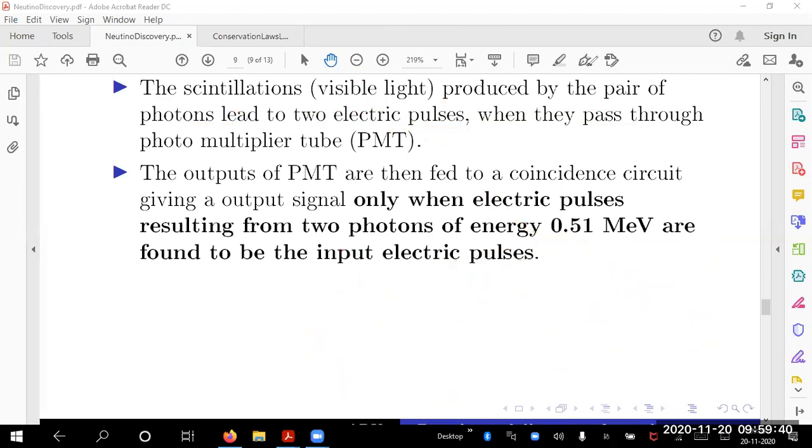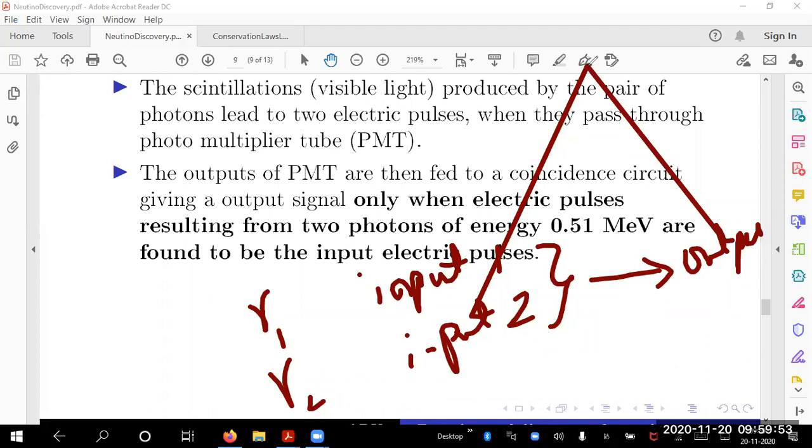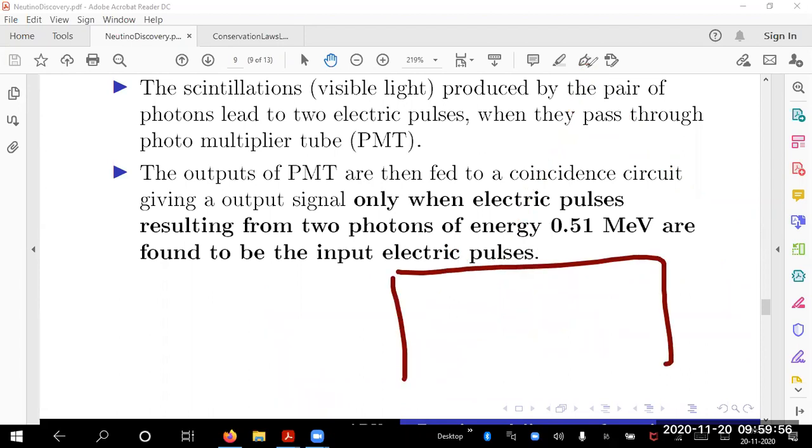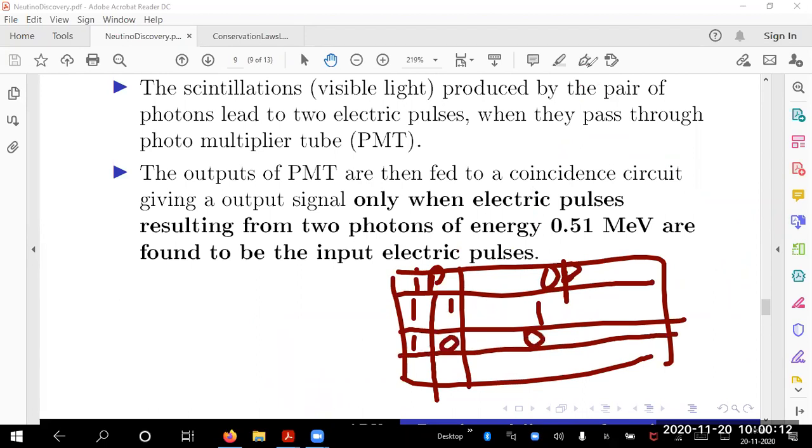I have a coincidence circuit. Assume that gamma 1 is input 1, gamma 2 is input 2. If both the inputs are there, I get an output. Otherwise, no output. So this is like a truth table, where I have a circuit with inputs and an output. For input 1 and input 2 as 1, 1, the output is 1. If input 1 is there but no input 2, then I should not get an output. If this is 0, 1, I should get 0. Both inputs not there, I will call it 0.